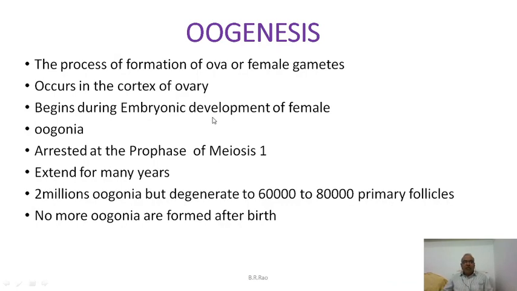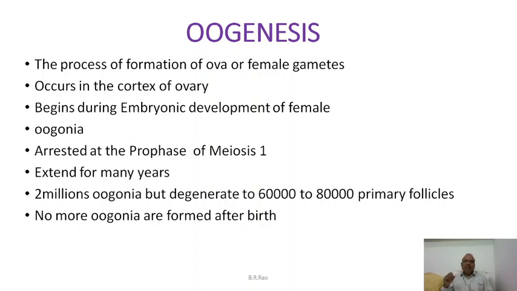And what about the ova? Ova production is called oogenesis, and oogenesis actually begins when the female is in embryonic stage. So for completing the formation of ova, it will take a lot of time, 10 years to 50 years. It begins in the embryonic development of the female.